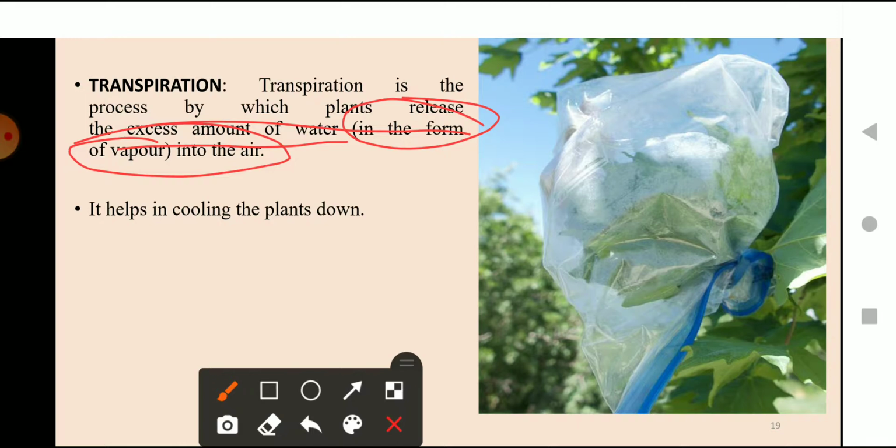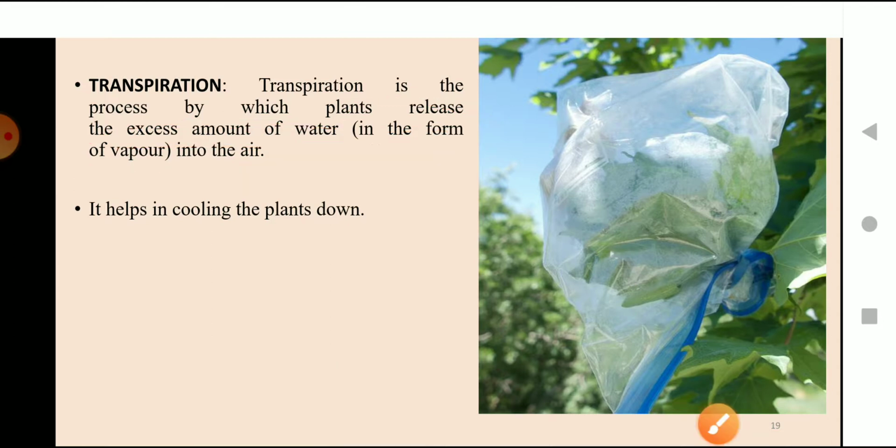Similarly, when we put the polythene bag on the leaves of the plant, we have actually bounded the vapors inside the polythene bag, and after cooling, the vapor gets converted back into water, which is due to the condensation of vapors, right? So this property is known as transpiration of leaves.